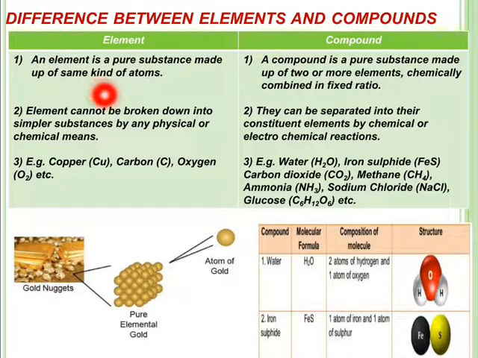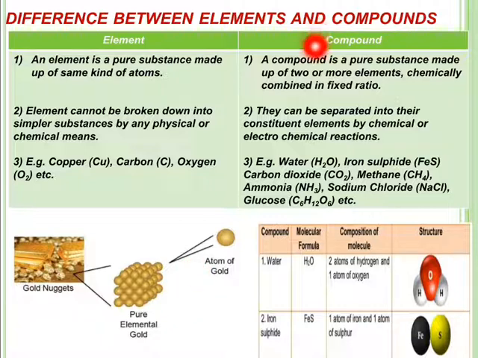Element, it is a pure substance made up of the same kind of atoms. You can see from here, this is gold. And see the internal composition of the gold sheet here. It is made up of gold atoms. So the whole gold piece, the sheet, is made up of gold atoms. So gold, an element, is a pure substance because it is made up of the same kind of atoms.